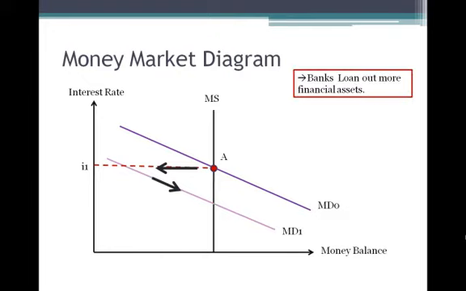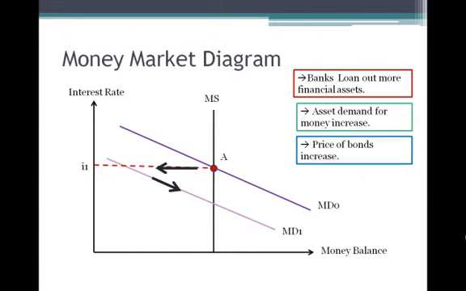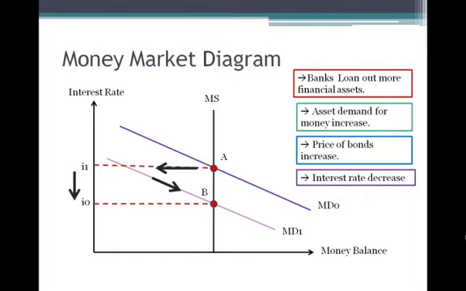So in that situation, there is a surplus in the money market because the money supply is greater than money demand. So banks start to loan out more financial assets, such as bonds and securities. This will increase the asset demand for money. Thus, the price of money will increase. So in order to let banks sell a fixed amount of coupons, they have to decrease the interest rate. Hence, the interest rate will fall from I0 to I1.